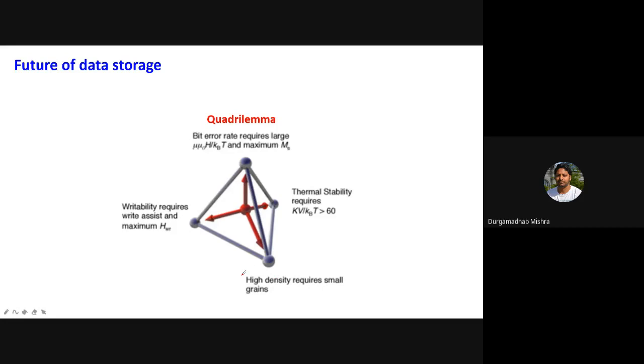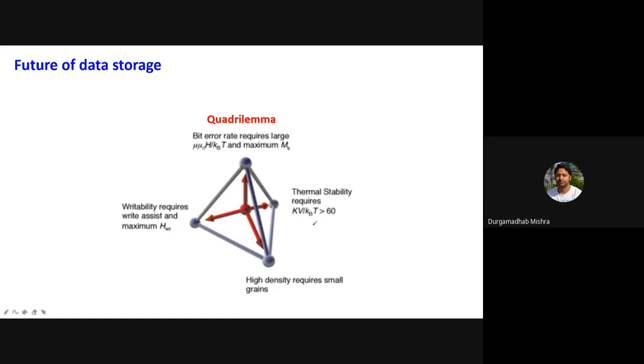So how you can create these small grains, you can deposit it without really degrading its magnetic properties. Okay, so that is a challenge. Another challenge is the thermal stability. So that is again related to your superparamagnetism.